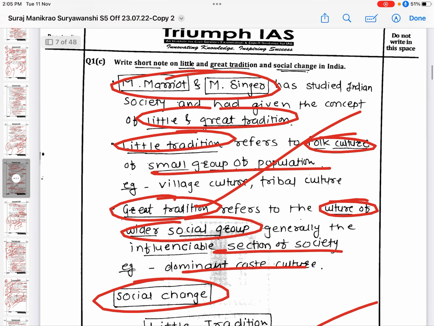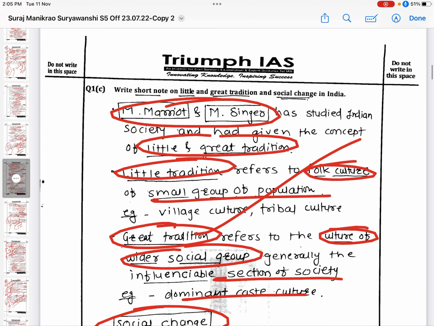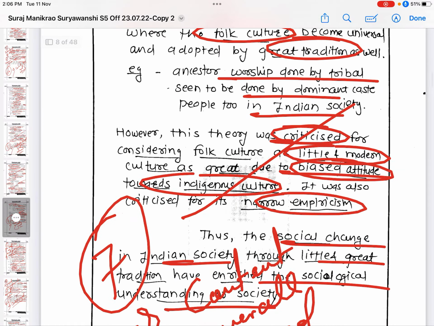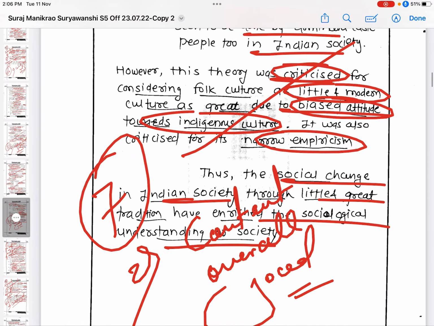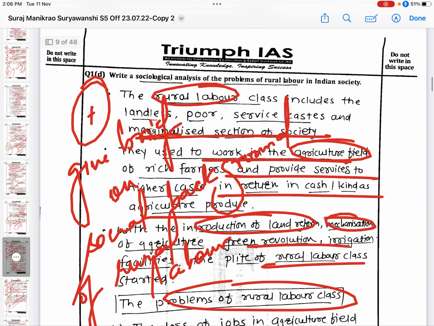Here the question was a short note on little and great tradition. I discussed the little tradition, I discussed the great tradition, I discussed who carried out this study, and I also discussed the social change. So I have thoroughly discussed all the aspects of the question. If you want to score good marks in the examination, you have to answer thoroughly and holistically. I got 7 marks out of 10.